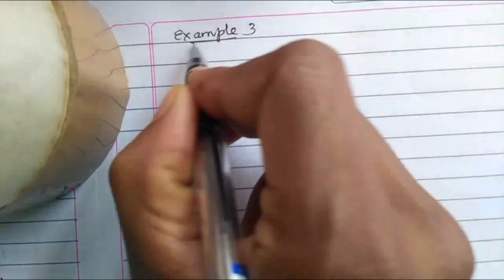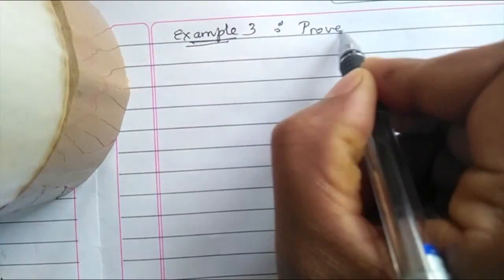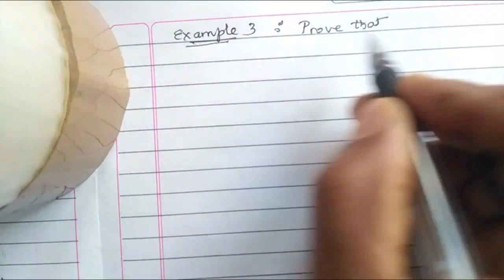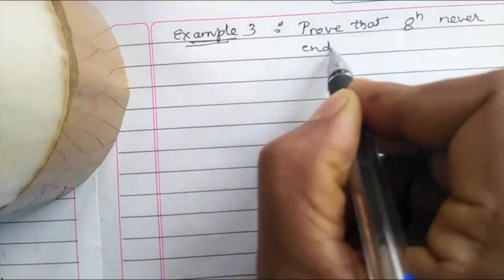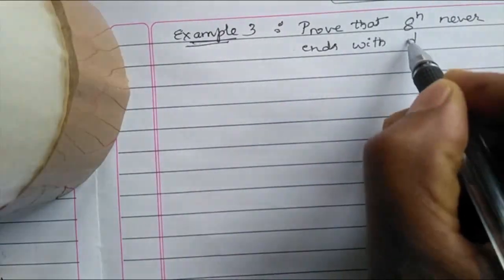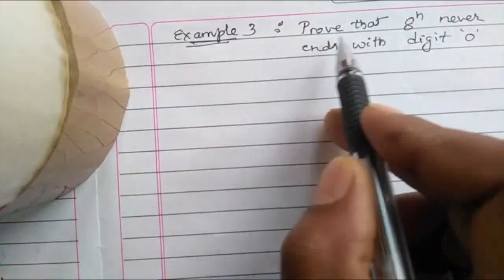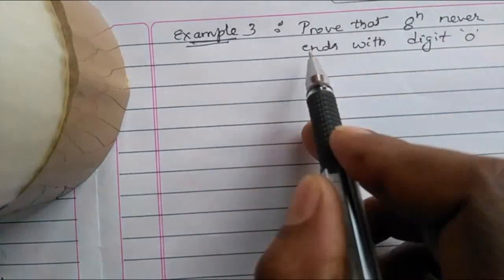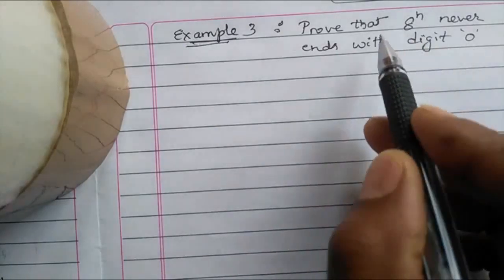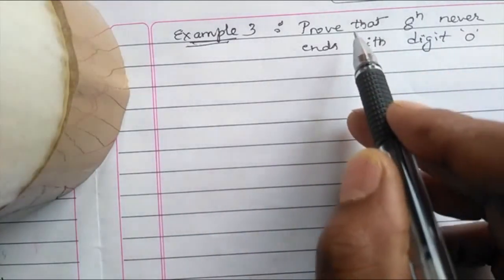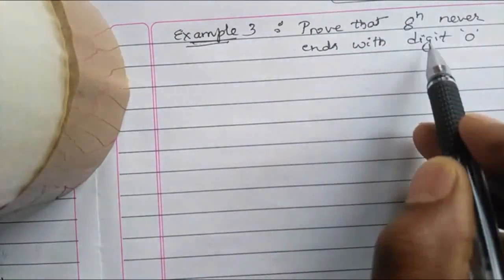Example 3. Prove that 8 to the power of n never ends with digit 0. Understand the question? Prove that 8 to the power of n never ends with digit 0. We don't know what the value of n is, but they are asking us to prove that 8 to the power of n never ends with digit 0.